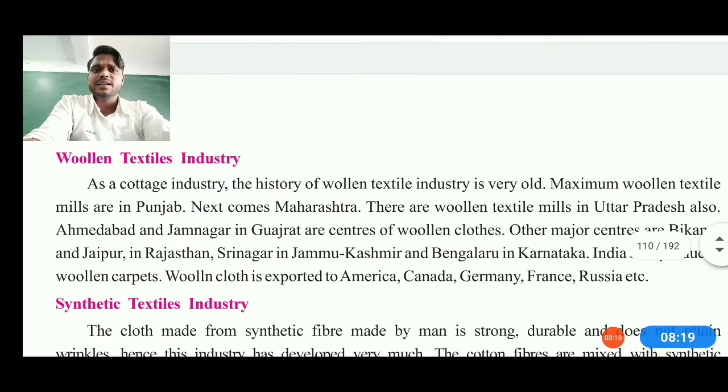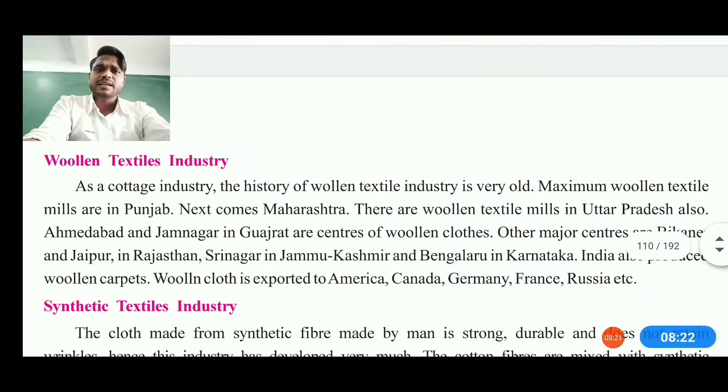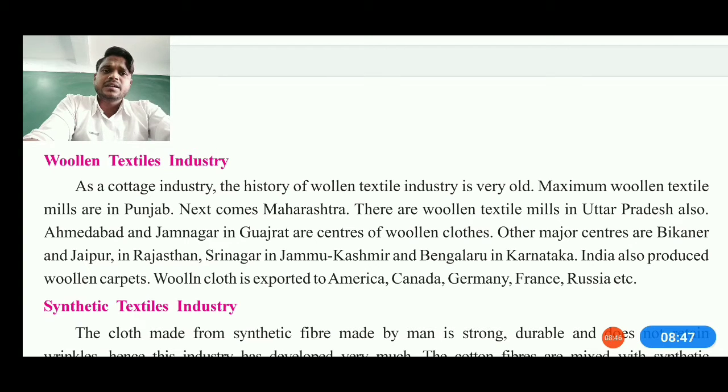Now see, what are woolen textile industries? The woolen textile industry as a cottage industry has a very old history. Maximum woolen textile mills are in Punjab. Next comes Maharashtra, thereafter Uttar Pradesh, and also Ahmedabad and Jamnagar in Gujarat are centers of woolen clothes. Other major centers are Bikaner and Jaipur in Rajasthan, Srinagar in Jammu Kashmir, then Bengaluru in Karnataka, and other Indian states also produce woolen textiles.